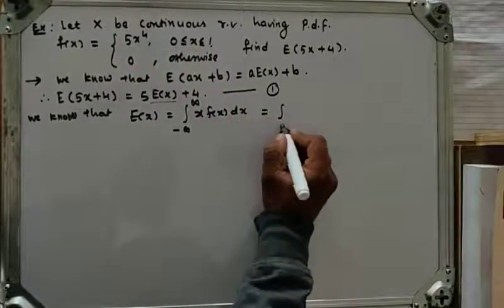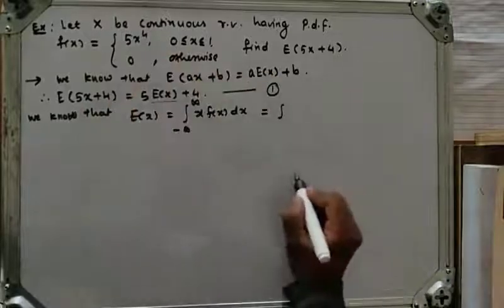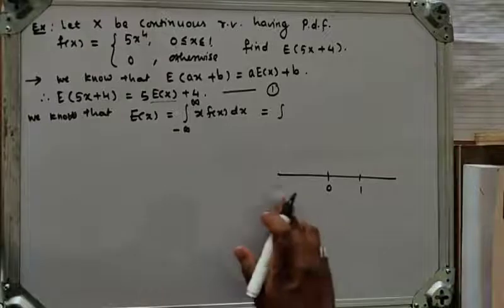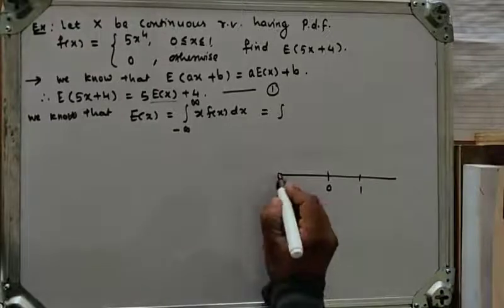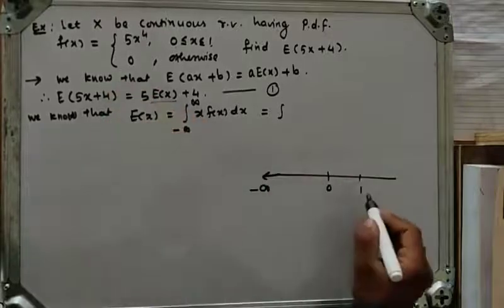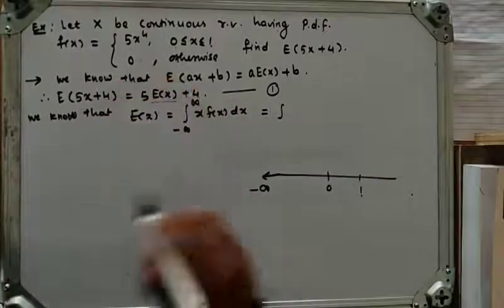On the real line, the function is given only between 0 and 1, and otherwise it is 0. So from minus infinity to 0 the function is 0, and from 1 to infinity again 0.